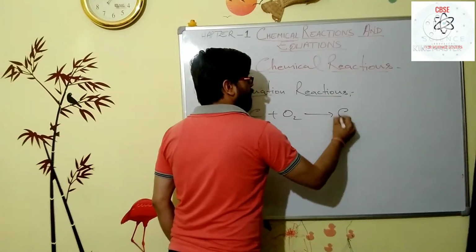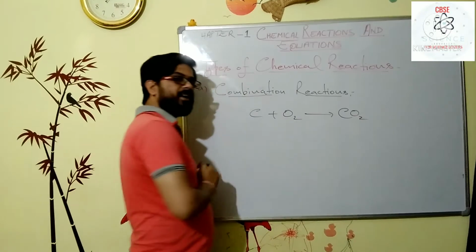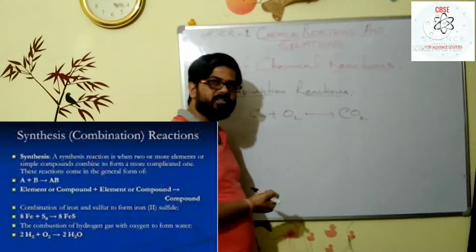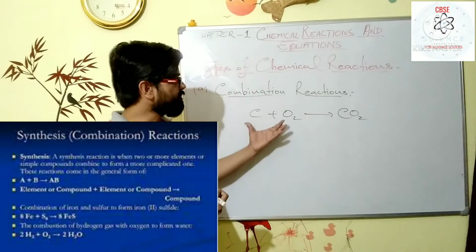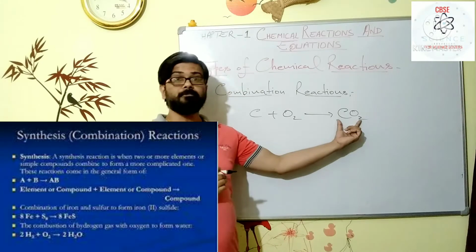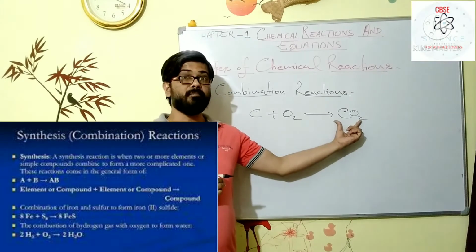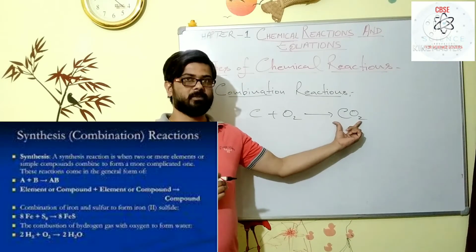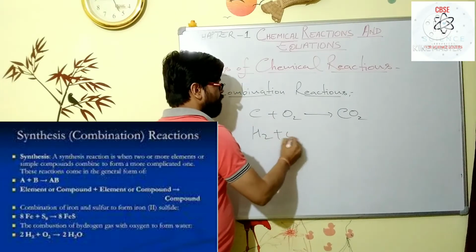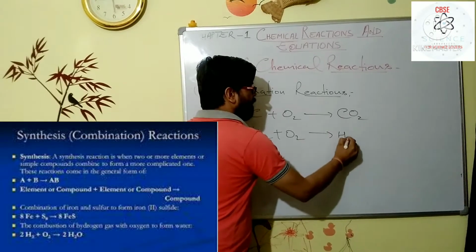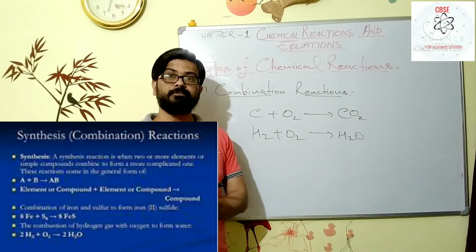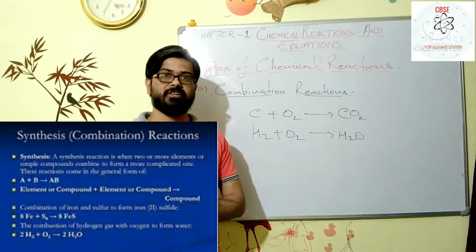C plus O2 gives CO2. This means burning of carbon. If you burn the carbon, then this chemical change happens. So in this chemical reaction, it is showing that carbon and oxygen combine to form a compound, that is carbon dioxide. Like that, hydrogen and oxygen combine to form water. So all these are combination reactions.